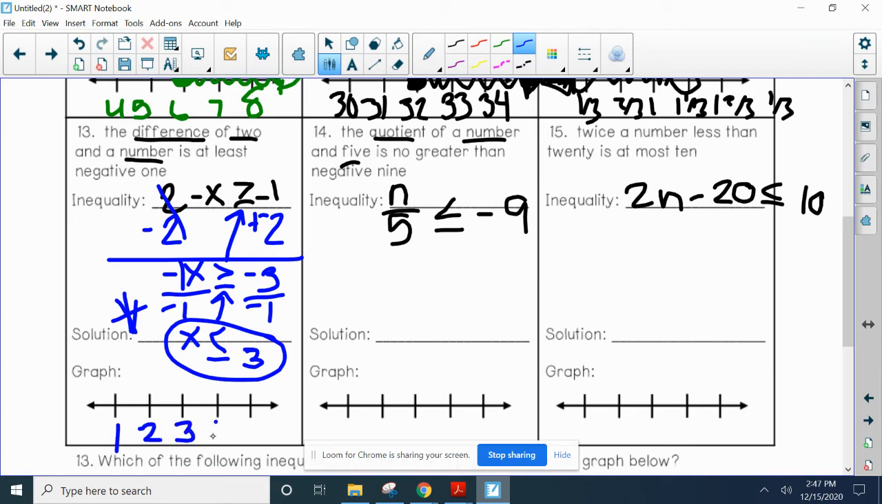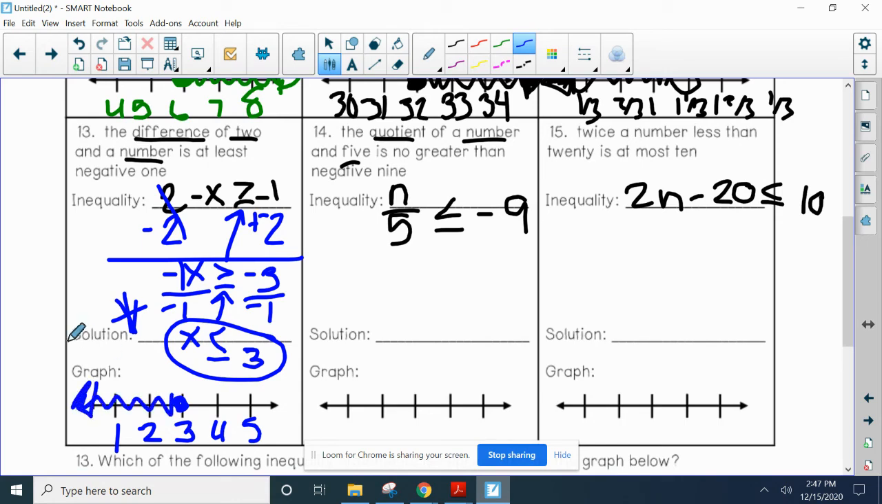3, 2, 1, 4, 5. All right, so at 3, is it an open or a closed circle? Closed circle because we're including 3. And we want it to be smaller than 3. So you should have shaded to the left.